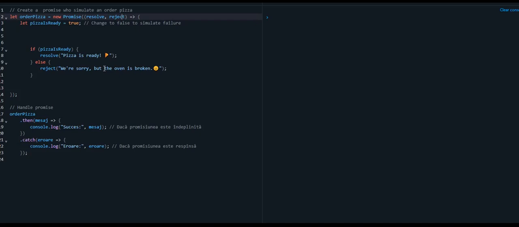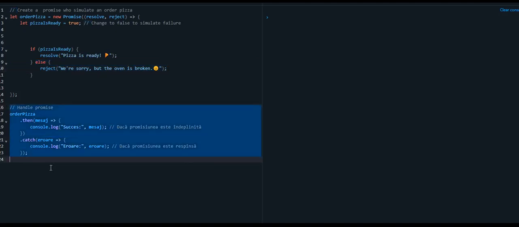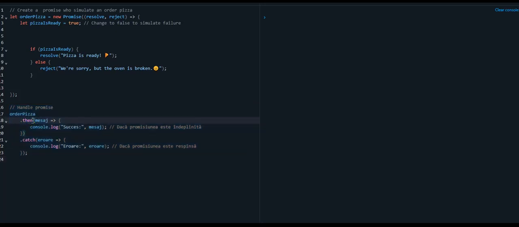If the pizza is ready, because I put here a variable. If the pizza is ready and my condition passes, my condition is true, I will call "pizza is ready", else I will reject. In the second part I handle this promise with two methods, then, usually then, also a callback function.